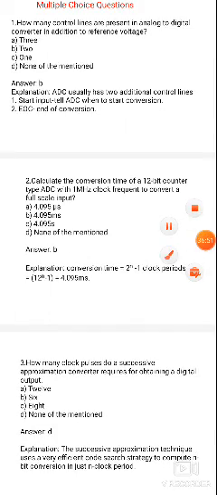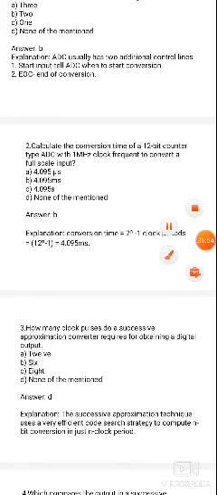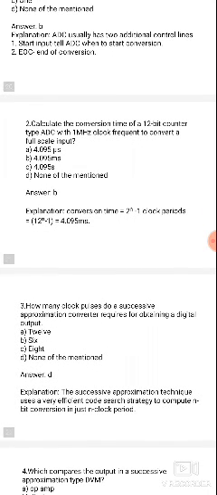So all are related to 4.095, but the units are different. All are seconds only, but it will be microsecond or millisecond or second. So the answer is 4.095 milliseconds. How can we tell 4.095 milliseconds? The question is first to calculate the conversion time. The conversion time is in the form of units, seconds only. So first, the conversion time in the form of seconds.